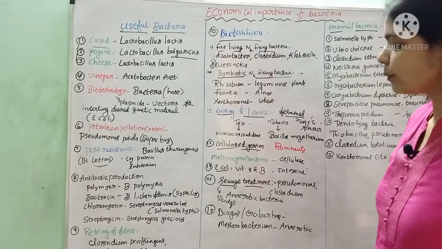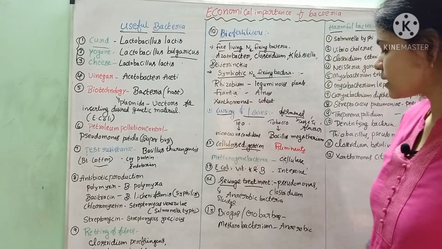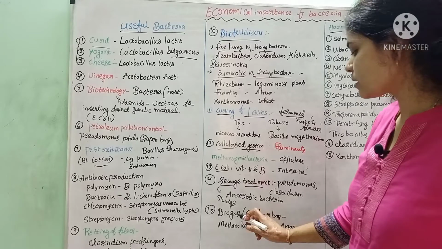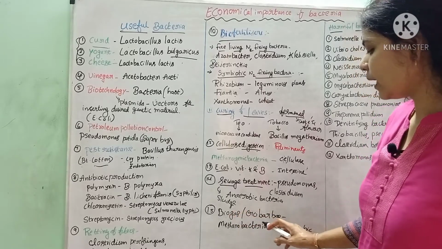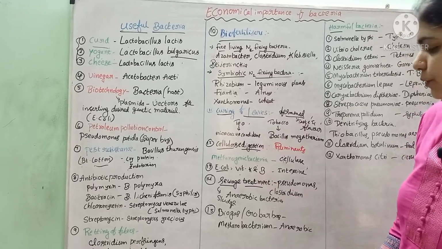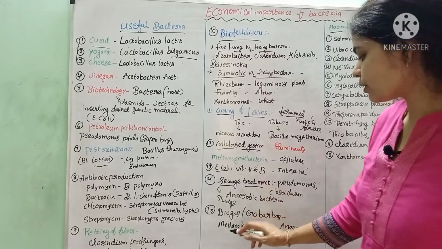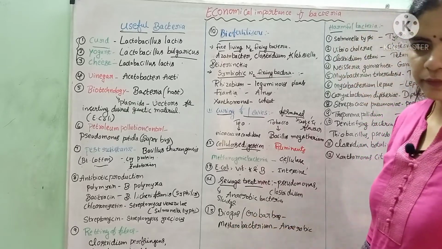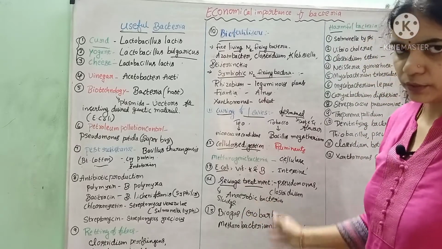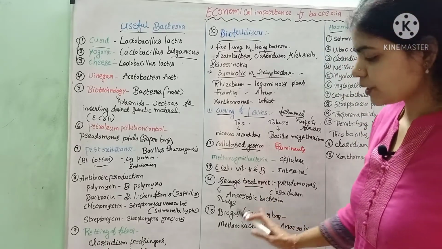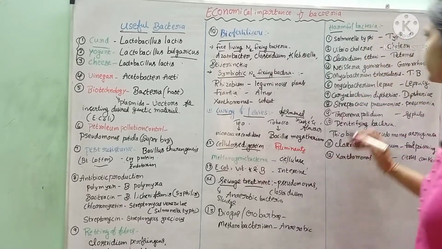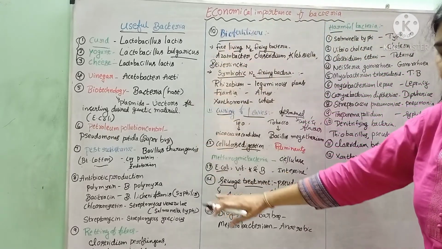Biogas and gobar gas. In villages, the cattle waste is very high. In those places, the cattle waste is used to make biogas and gobar gas, which is used as a fuel for cooking purposes, right? For that production also the methanobacterium is involved. This methanobacteria will digest that cattle waste in anaerobic condition and release methane gas, which is used as a fuel. This is all about useful bacteria.